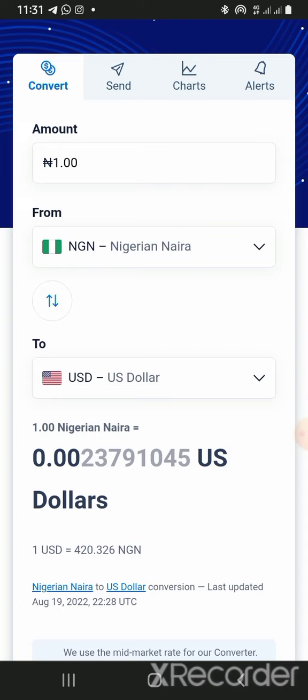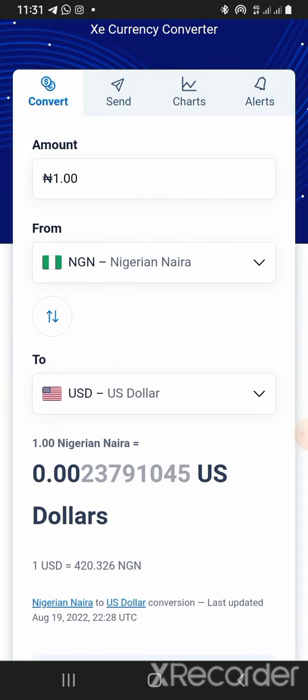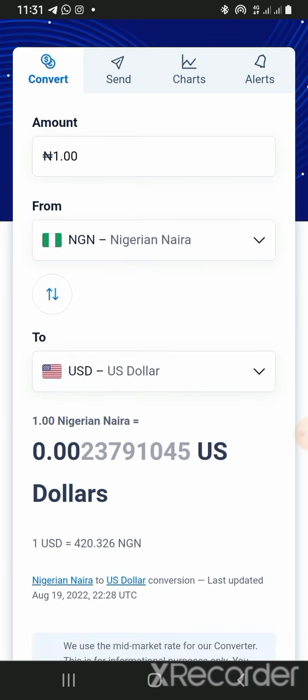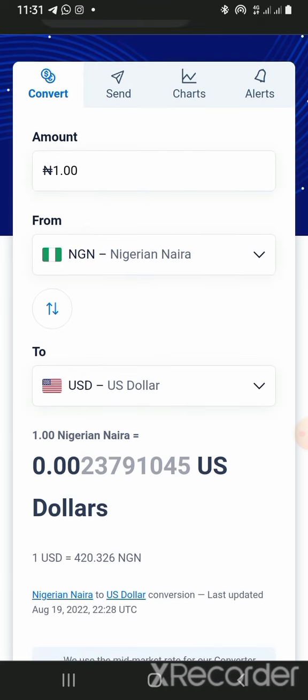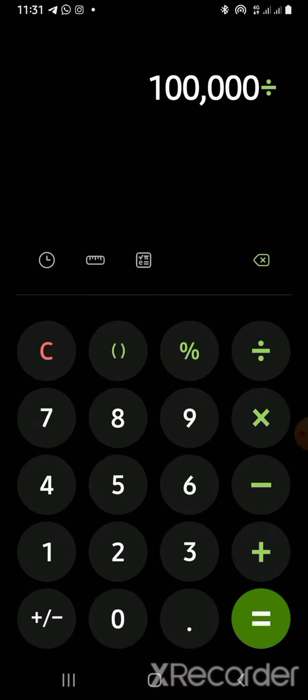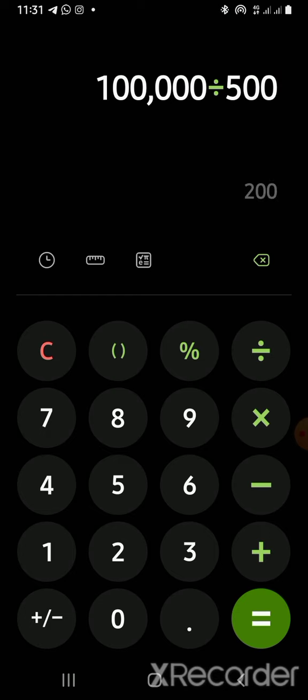So now, let me assume that this person, we are using 100,000 naira for this transaction, for this arbitrage experiment. And at the end of the day, the bank decided to exchange this 100,000 naira for 500 per dollar. We all know that it's about 4 something, but let me say 500 per dollar.